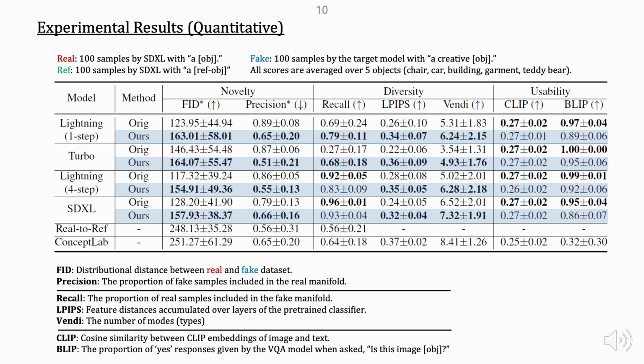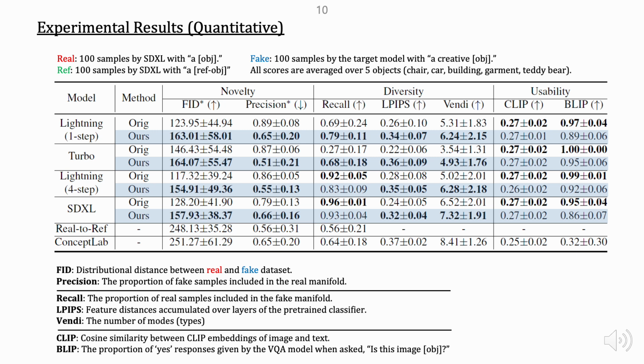The quantitative results are summarized in the table shown here. To assess how novel the generated images are, we computed two widely used distribution-based metrics, FID and precision. Importantly, the reference set for these metrics was not the training data, but rather a baseline set of images generated without the word creative in the prompt.